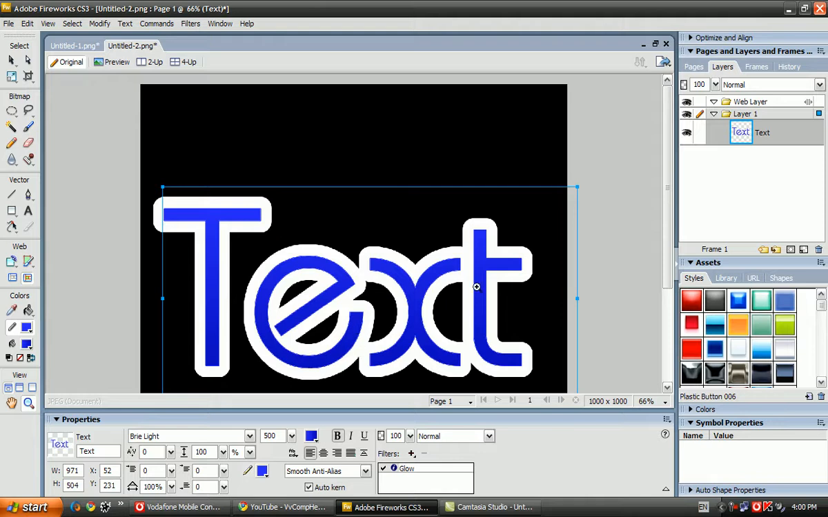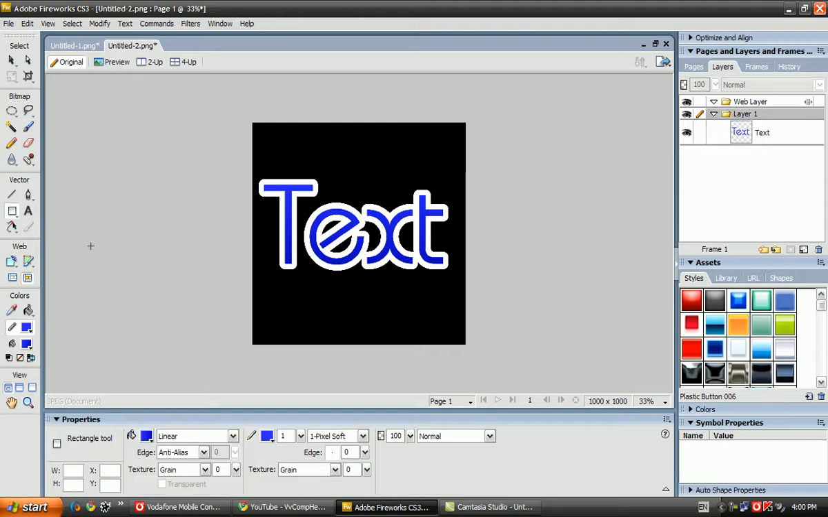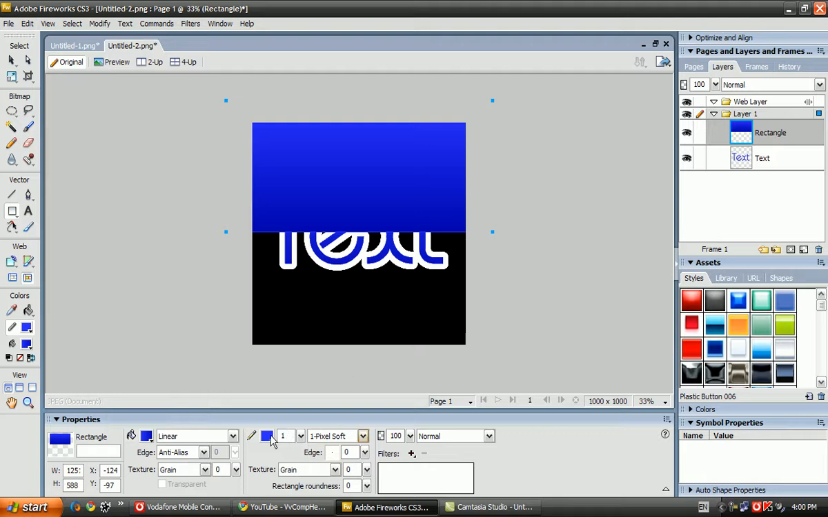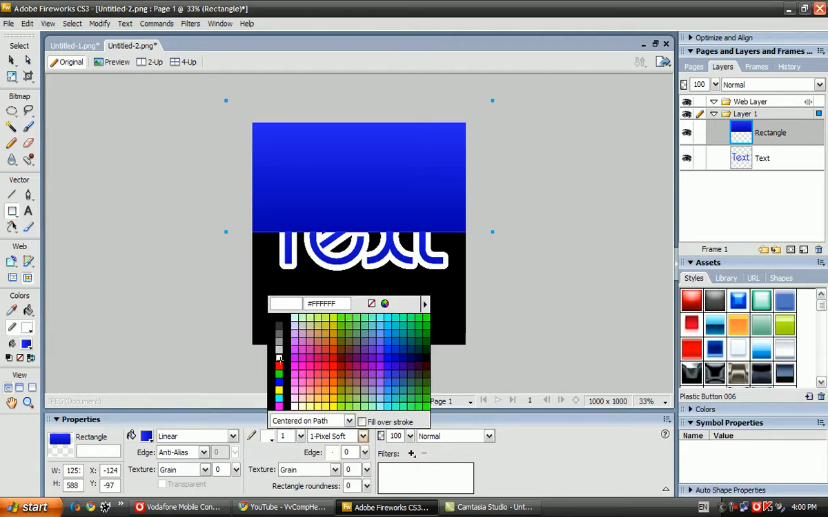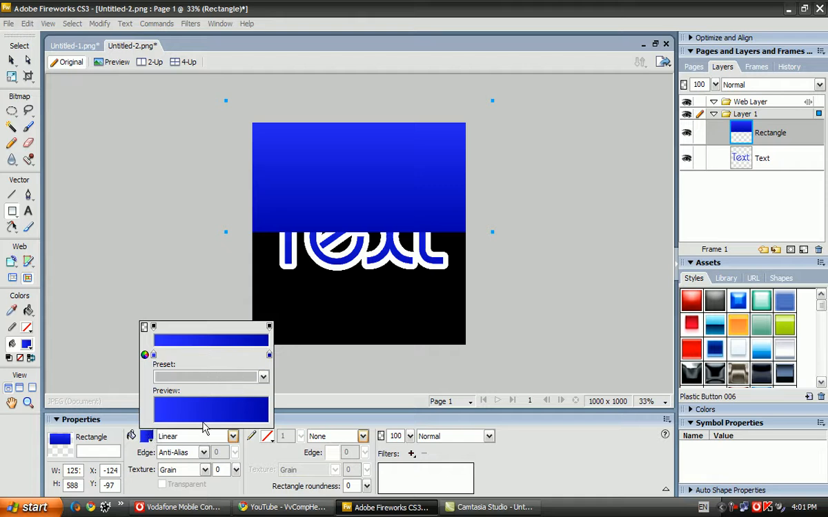Now we are gonna do that glossy thing. Okay, so just make a rectangle, any rectangle. It's not gonna be very perfect at the center, but yeah, it's good. Oh, this is transparent, sorry. And here it's just solid.